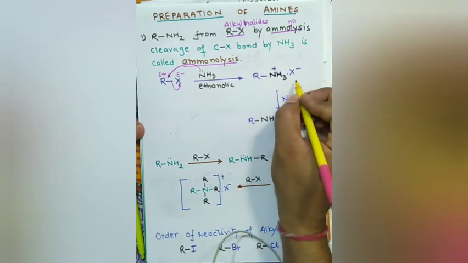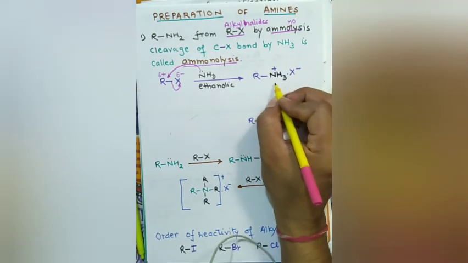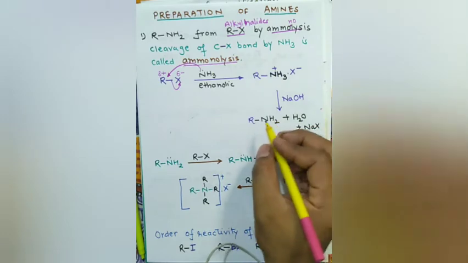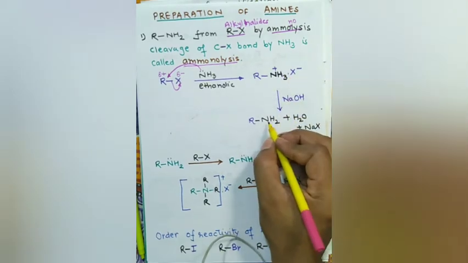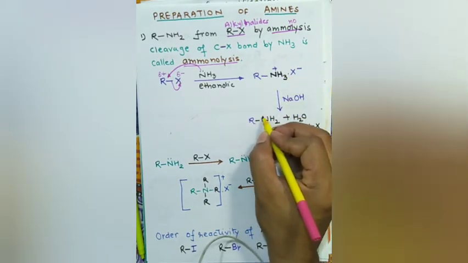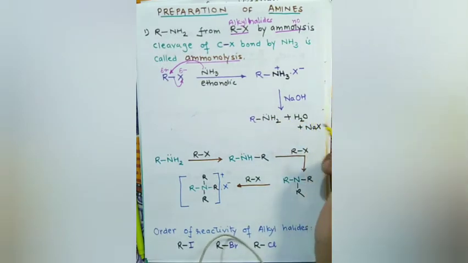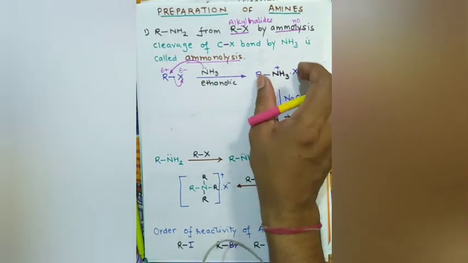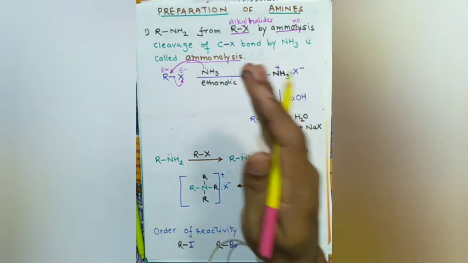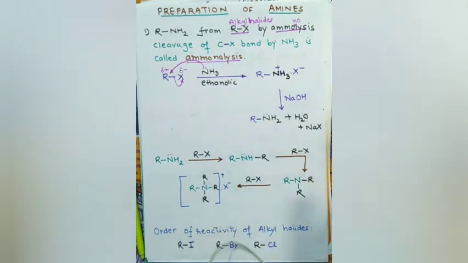An ammonium salt. You can say that amine is formed, which is basic, and HCl is formed, which is acidic. They react to form a salt.